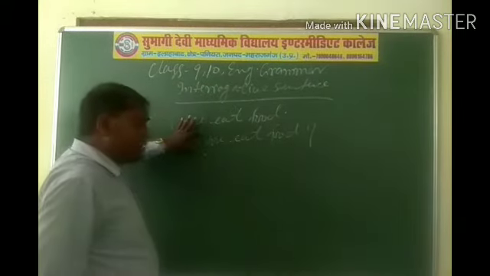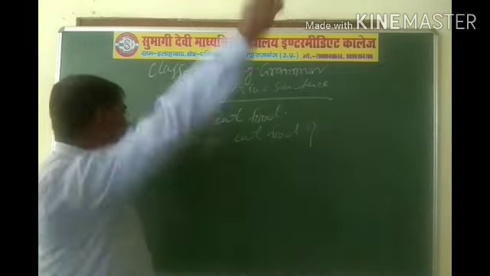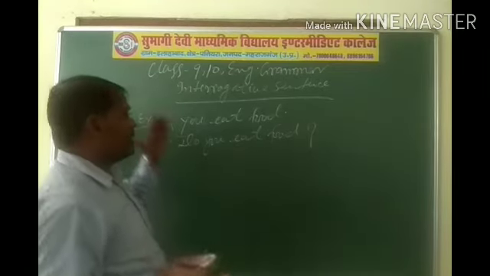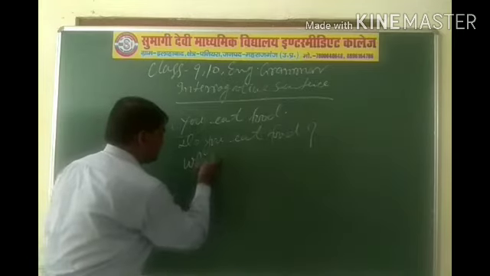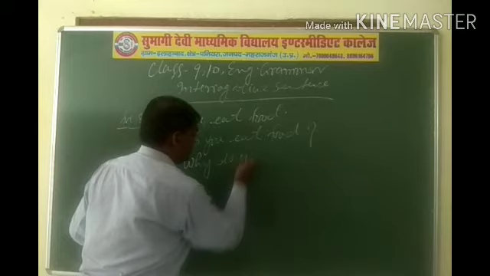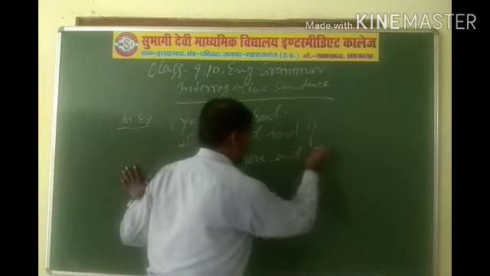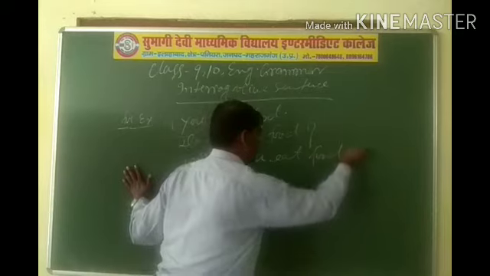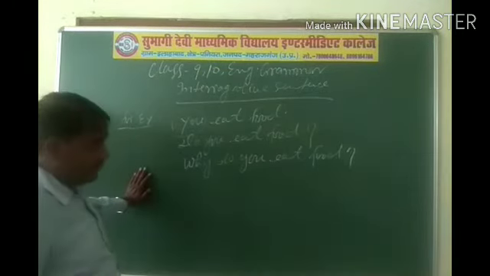By the help of auxiliary verb. And if you want to change by the help of interrogative word, then why do you eat food? When do you eat food? How do you eat food?